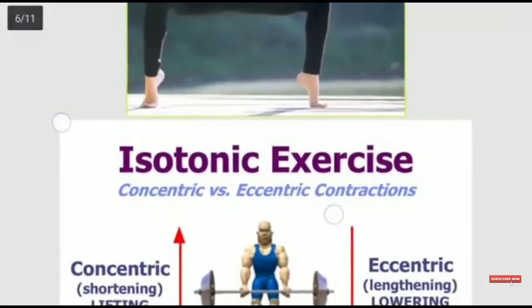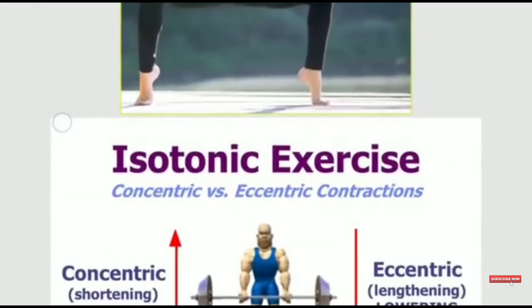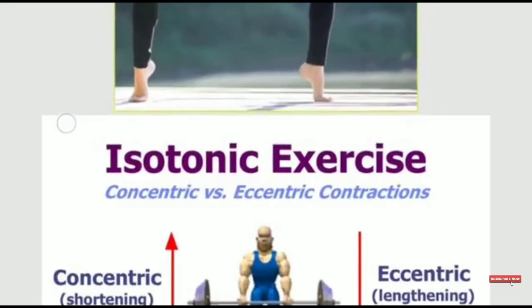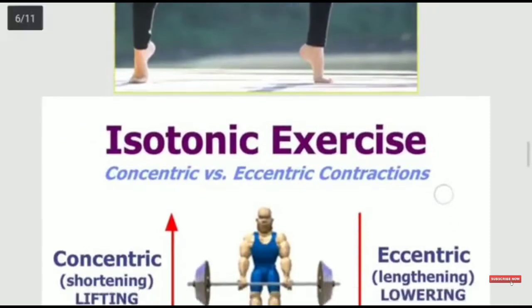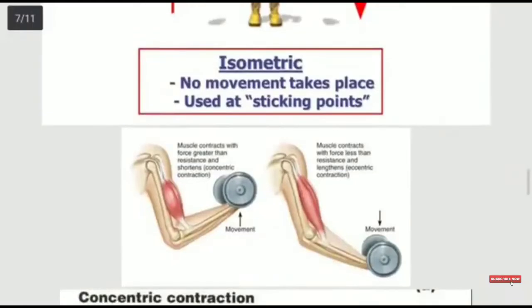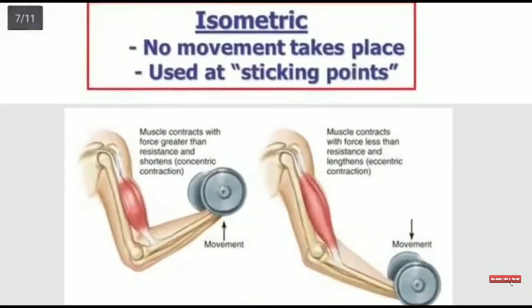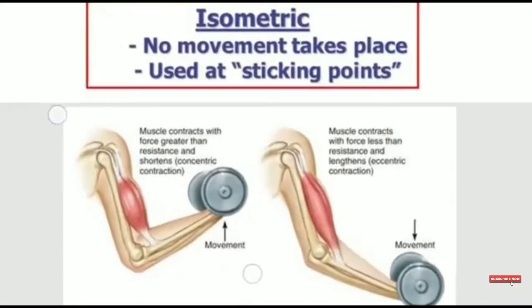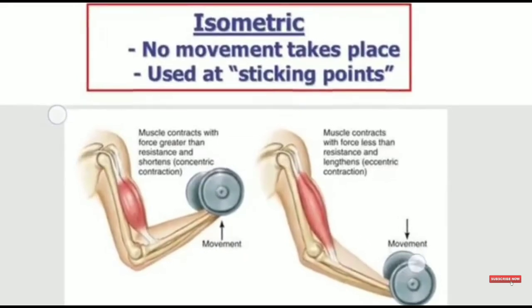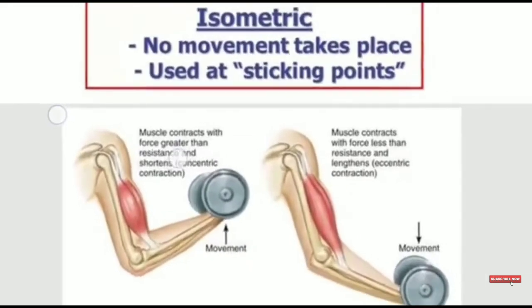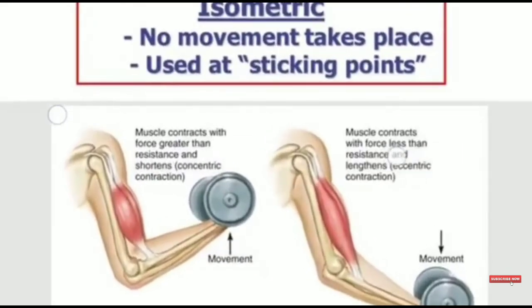But what is happening in the case of isotonic exercise? Isotonic means same tone, means there is movement, but there is a particular manner. There is a constant manner. There is a consistent manner. A very good example is the dumbbell pressing or contraction and relaxation having a dumbbell in the hand.